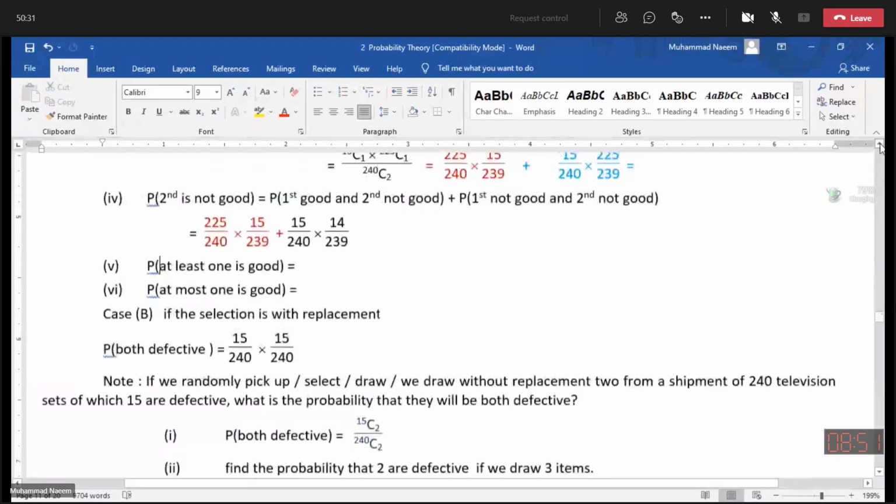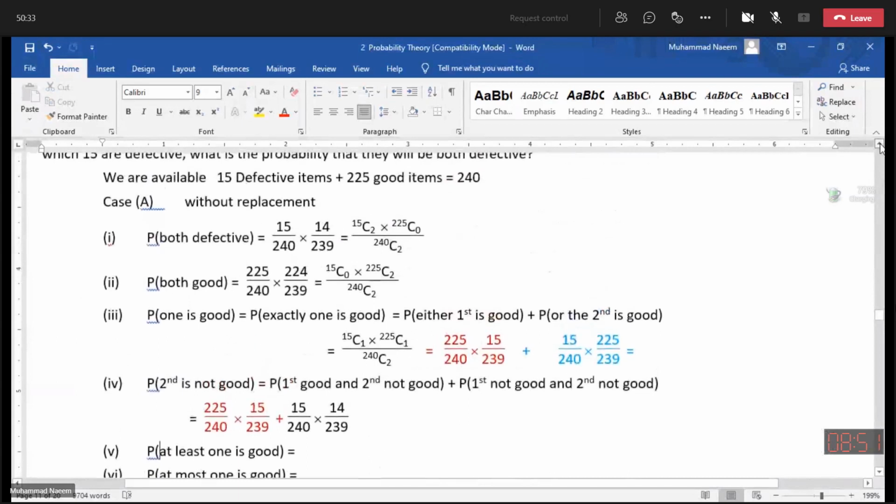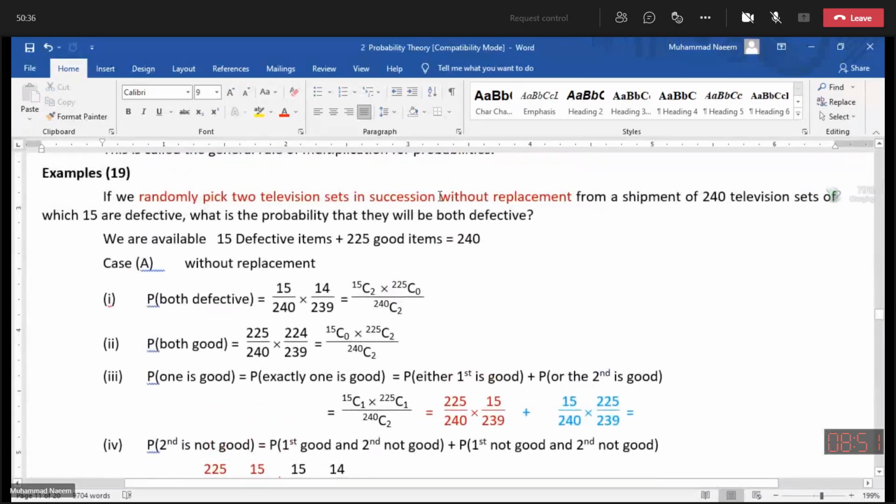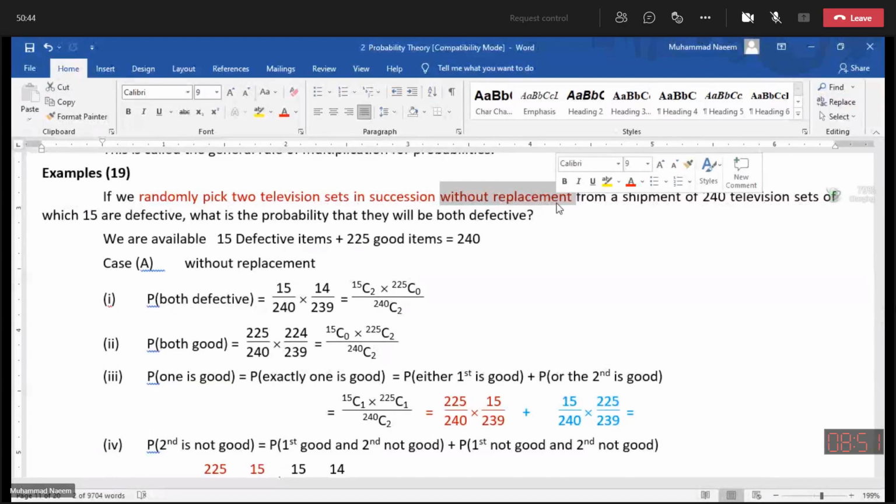One more thing I need to discuss here. When we find the probability for without replacement cases, mostly this technique is not mentioned.